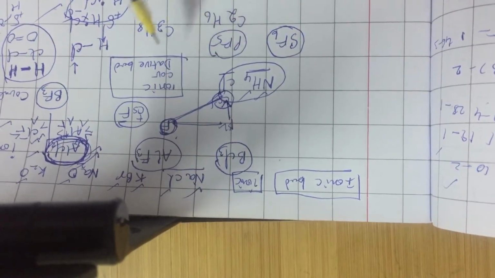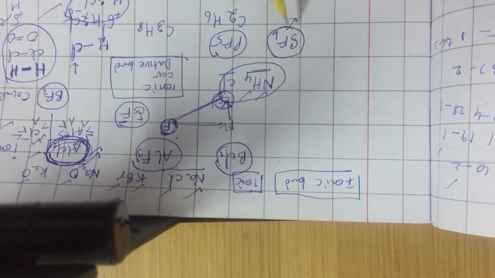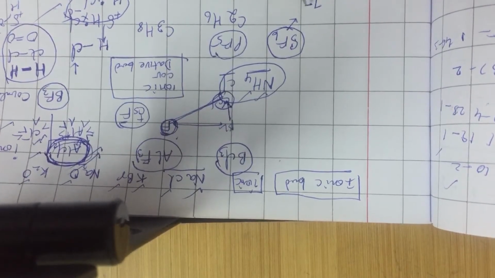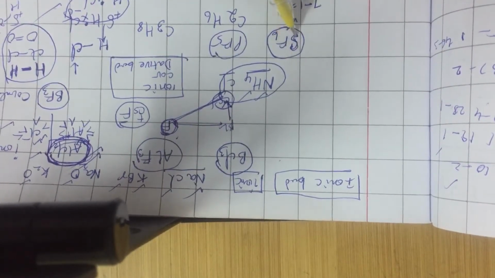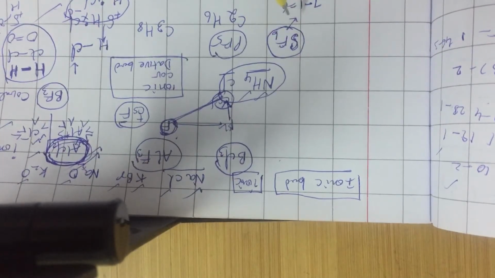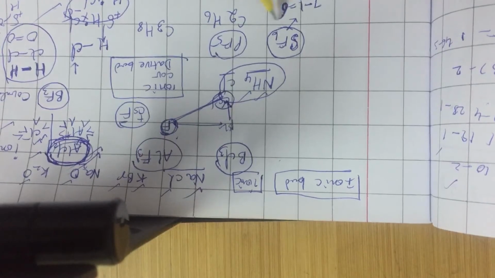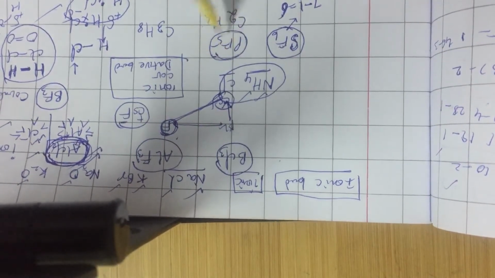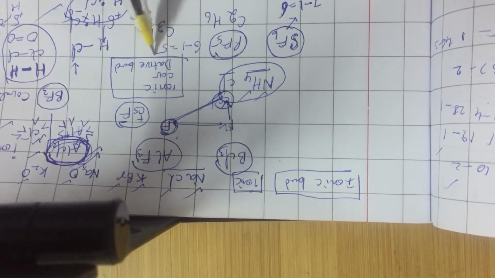In simple open chain compounds, as a general rule, the number of covalent bonds must be equal to the number of atoms minus 1. Here total atoms are 7, 1 sulfur and 6 fluorines, so I have 7 minus 1, 6 bonds. In PF5 there are 6 atoms, 6 minus 1, 5 bonds.